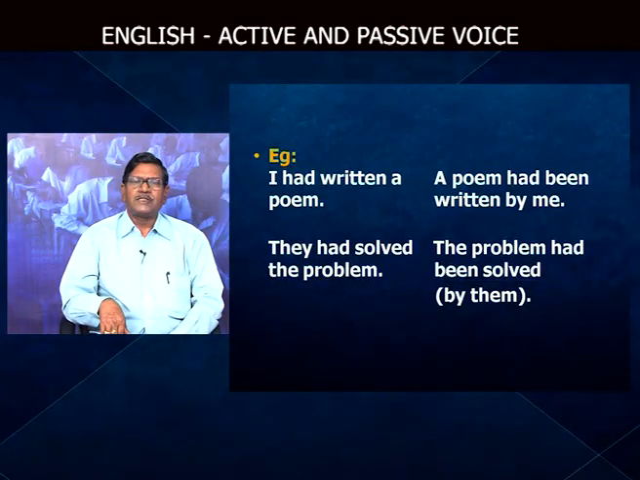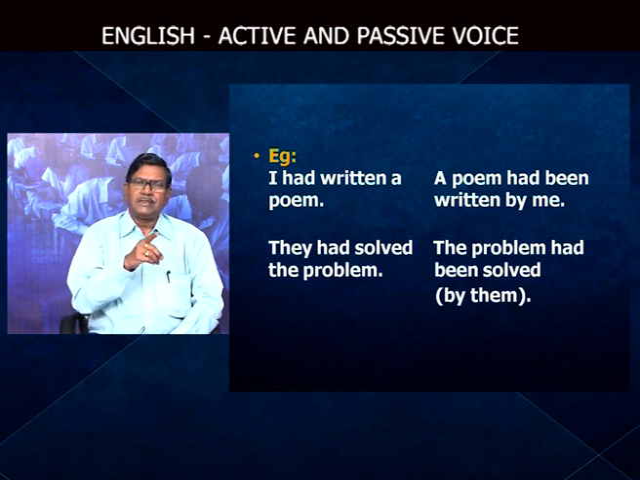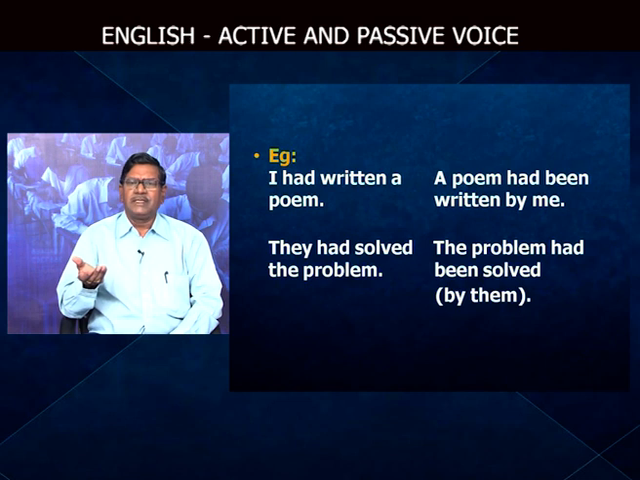See, they had solved the problem. Problem is the object in the active voice. It occupies the place of subject in the passive voice. So, the problem had, be form occupies the place of the verb. So, had been solved. The problem had been solved. Who had solved the problem? They becomes here the object of the preposition by. It is not that important.